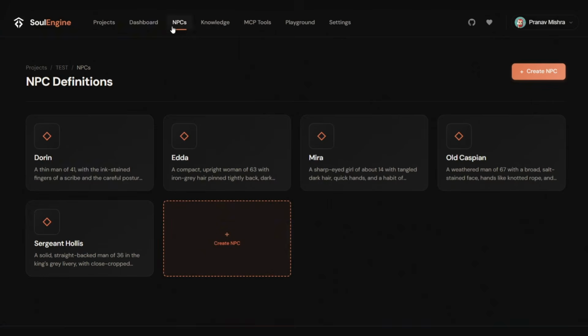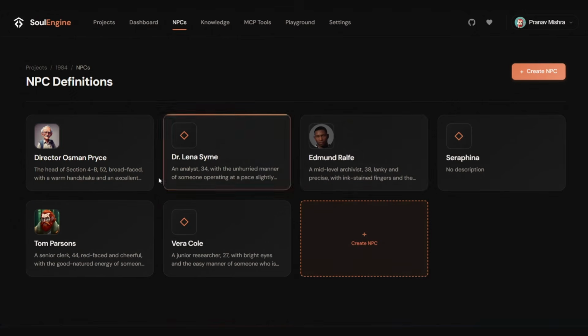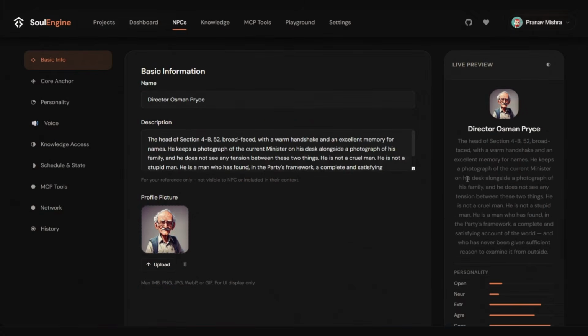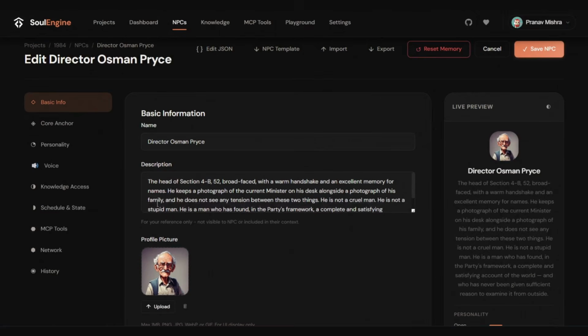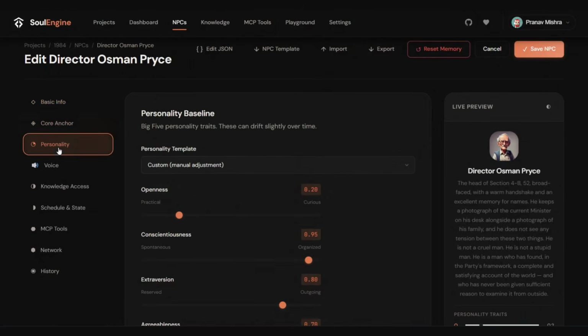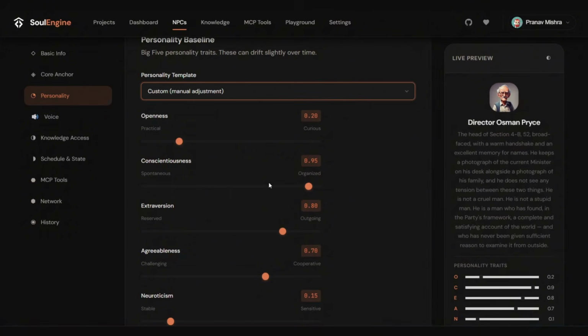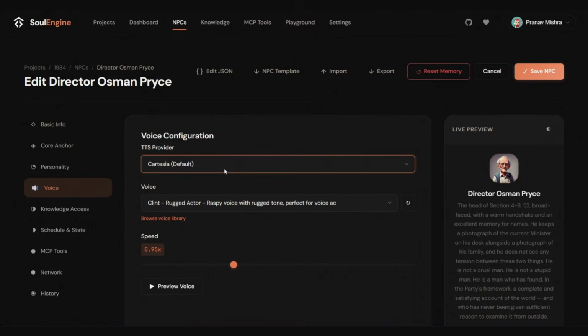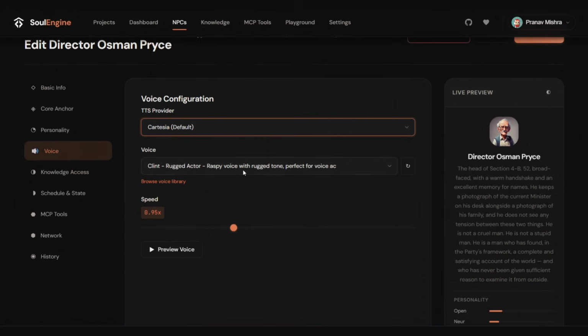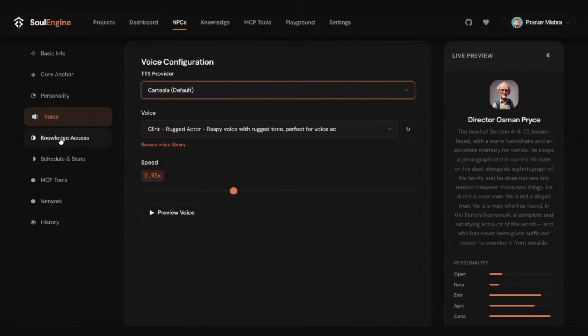So if you go to the NPCs, here are my NPCs. I have added and edited some NPCs myself. These are the core anchors. They have personality. You can either select from a preset or you can make it on your own. I have a couple of TTS providers and you can select the voices for the NPCs.